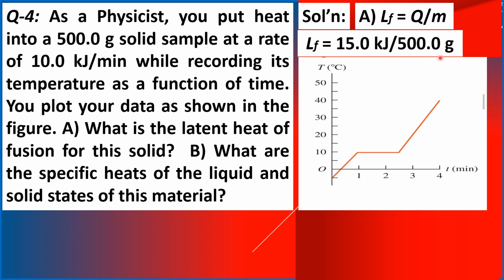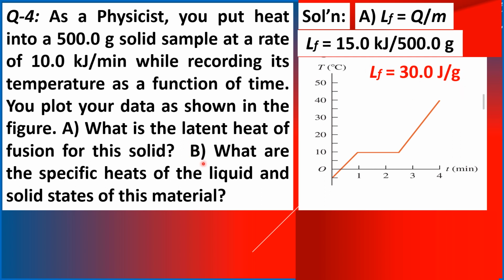And the amount of the material, or the solid sample, is 500.0 grams. So dividing this amount of Q by the mass, we will get the latent heat of fusion for this solid sample, LF equals 30.0 joules per gram. This is our answer to letter A.